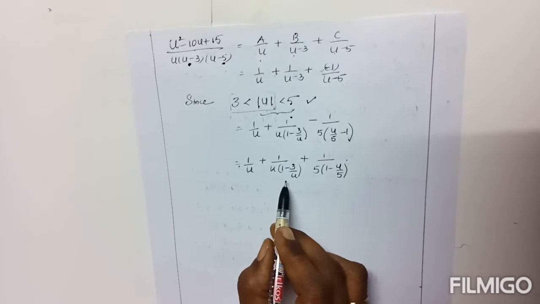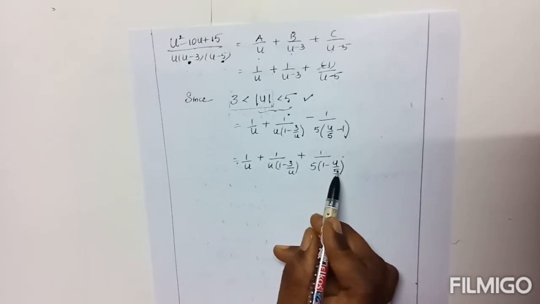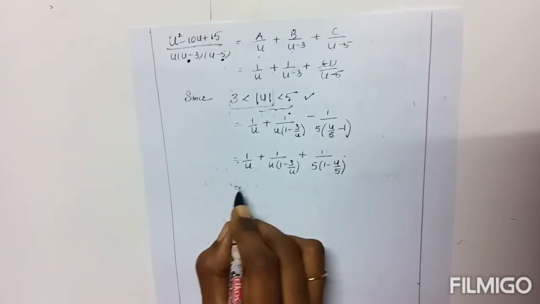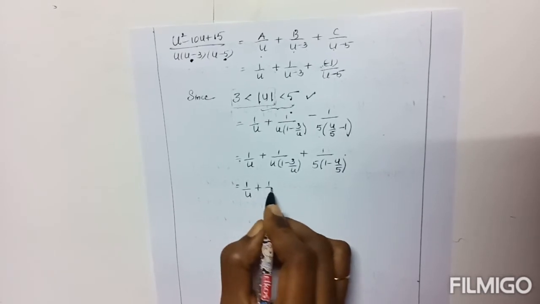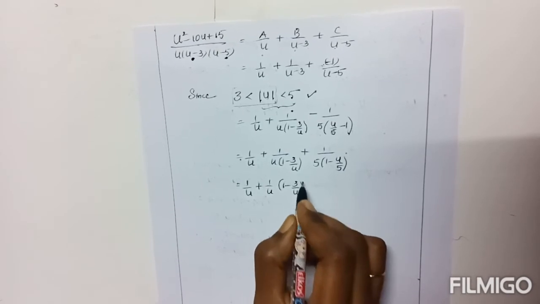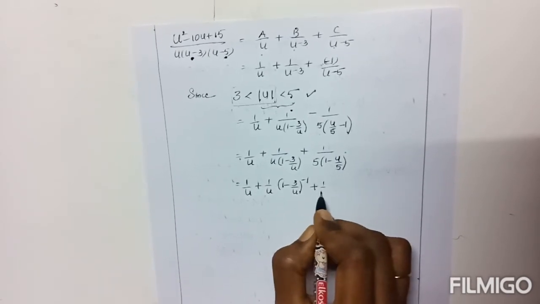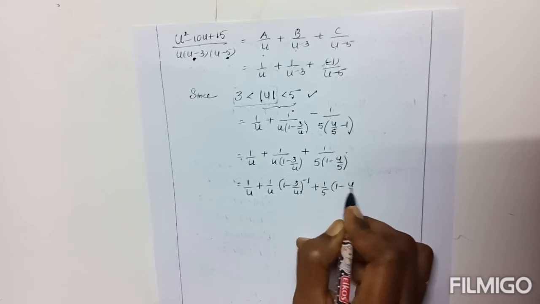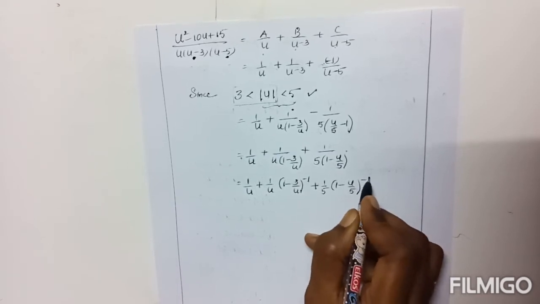Now every factor is of the form 1 minus z, but we need a negative power. To get that: 1 by u, 1 minus 3 by u whole power minus 1, plus 1 by 5, 1 minus u by 5 whole power minus 1.